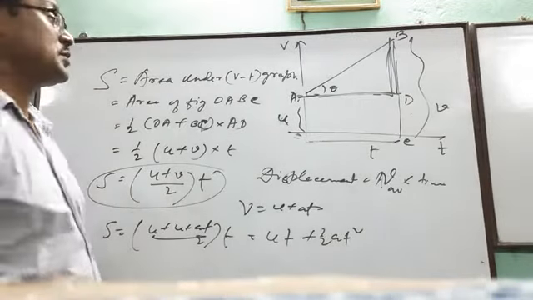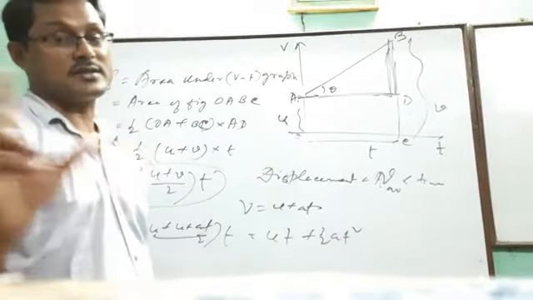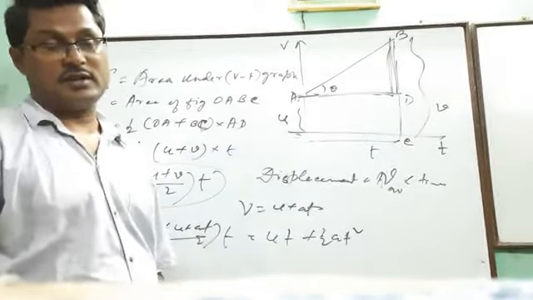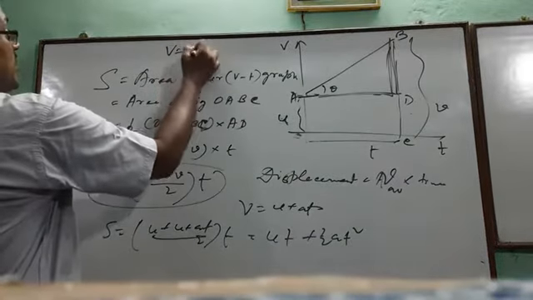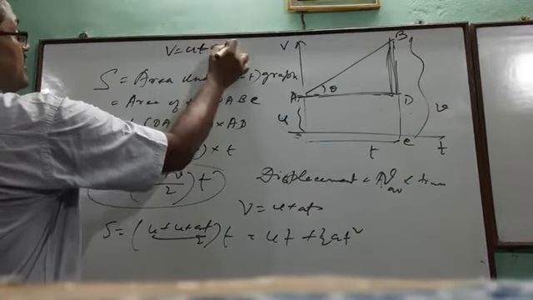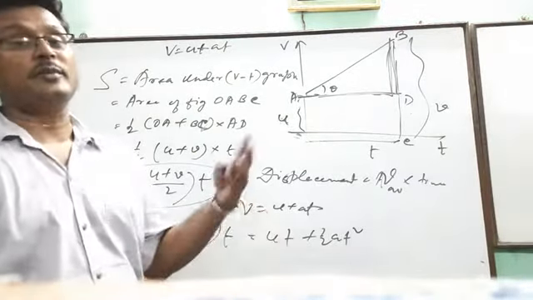Now a particle is moving with uniform acceleration for a certain distance s. Then what will be the final velocity? We know that v equals u plus at. This means the velocity after time t.